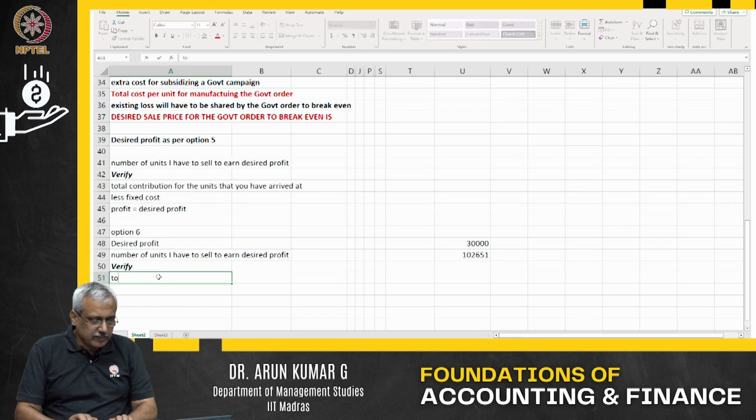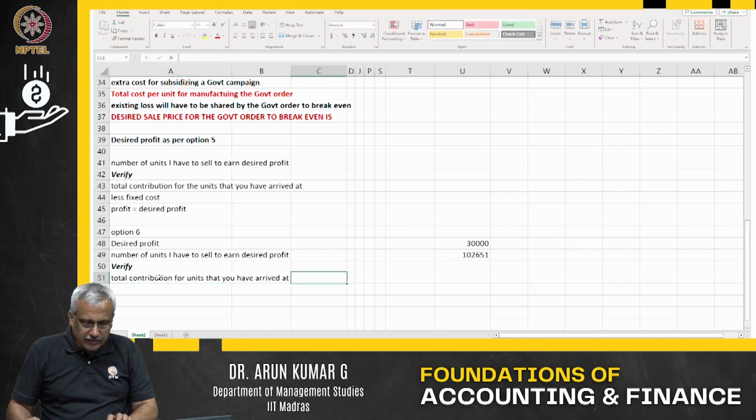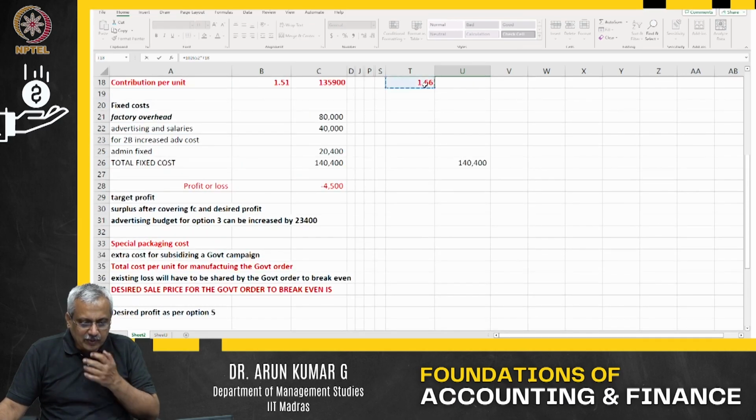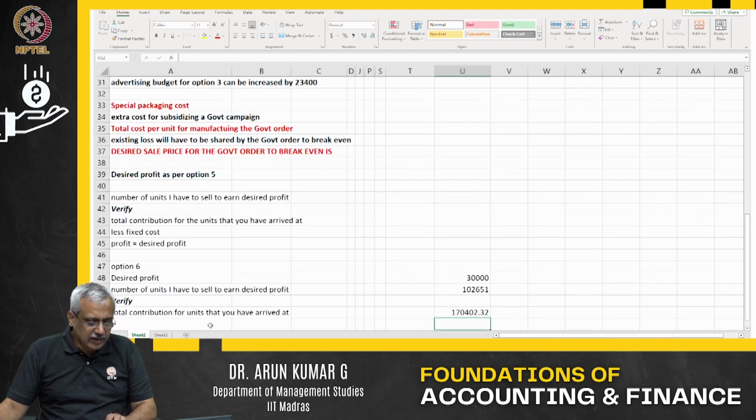Total contribution for the units that you have arrived at, that is going to be 1,02,652 into 1.66.